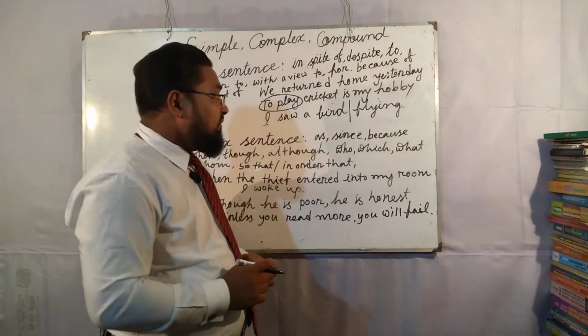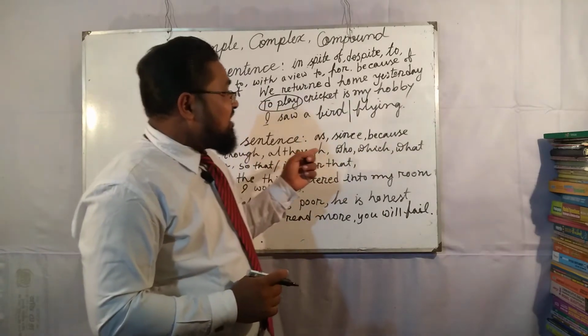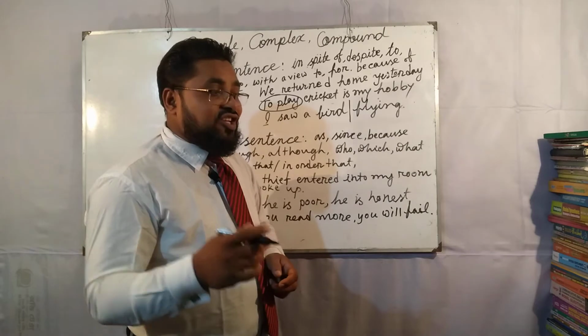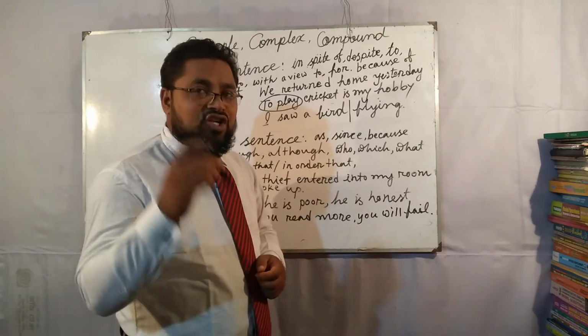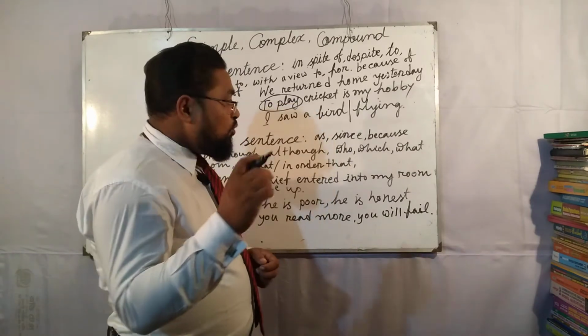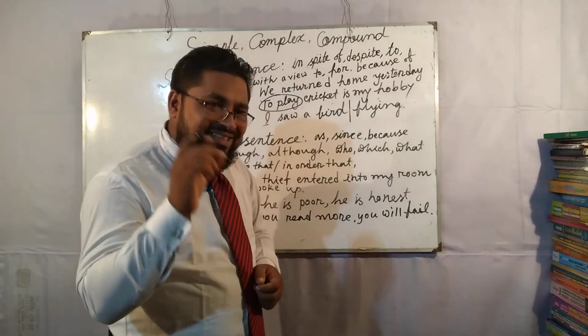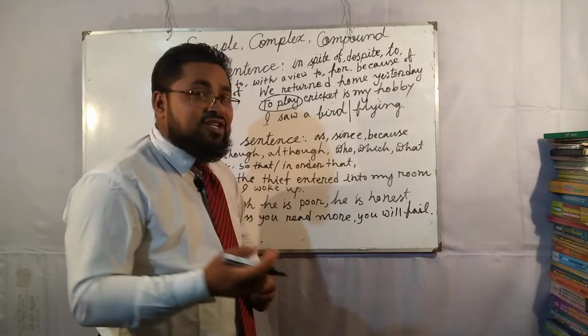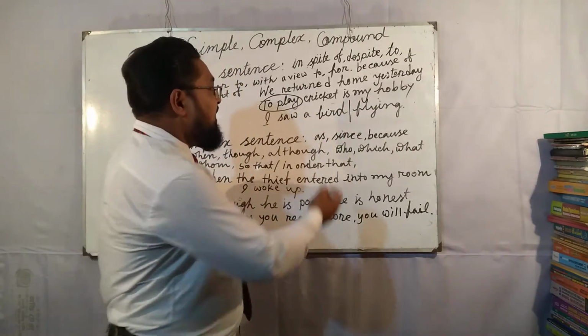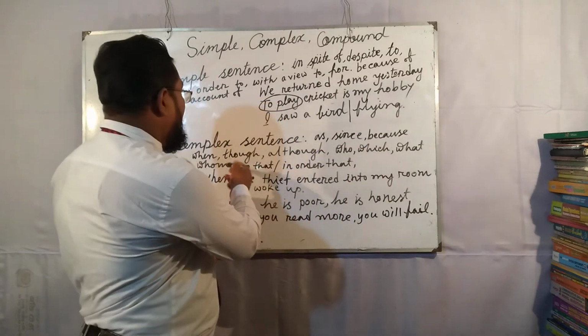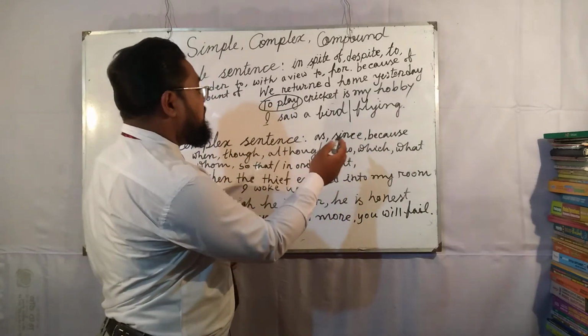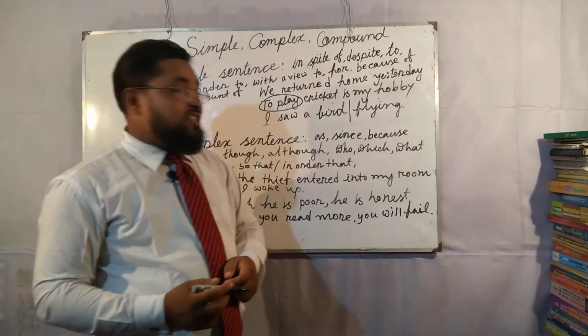Here we can see there are some subordinating conjunctions: as, since, because, when, though, although, who, which, what, whom, so that, in order that.